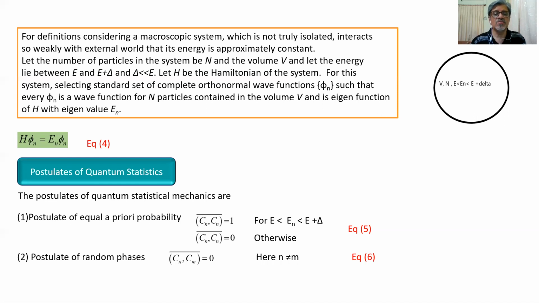So the time average of Cn is equal to 1 when the system is lying between E and E plus delta. Whenever the system under consideration is within this energy level, the probability is maximum, or 100%. And the time average of Cn is equal to 0 otherwise. When the system is beyond this limit, the probability is 0.